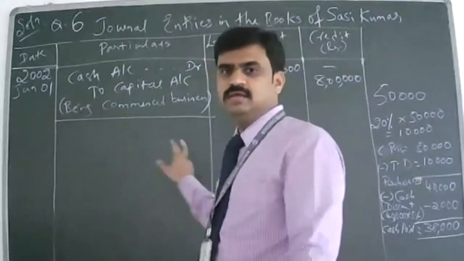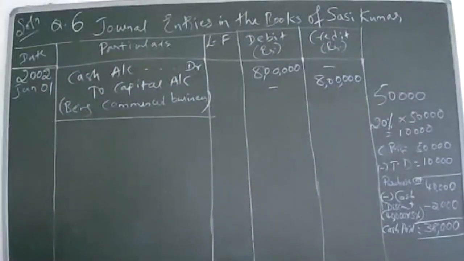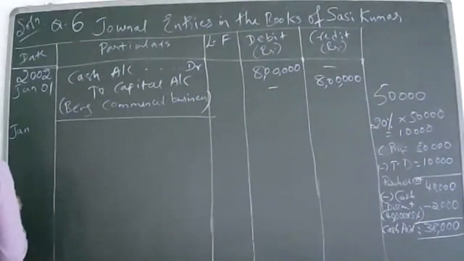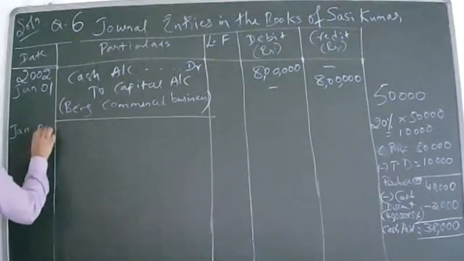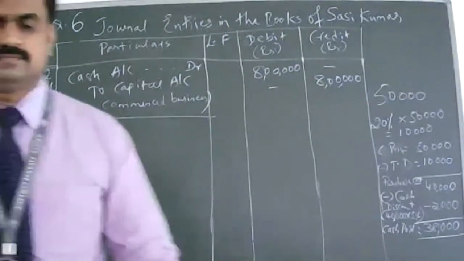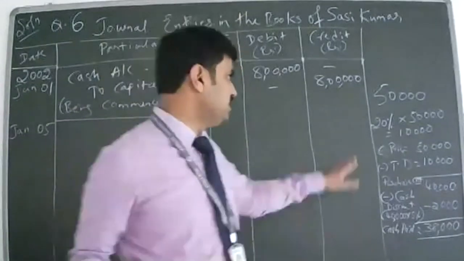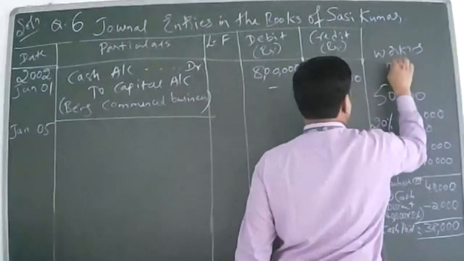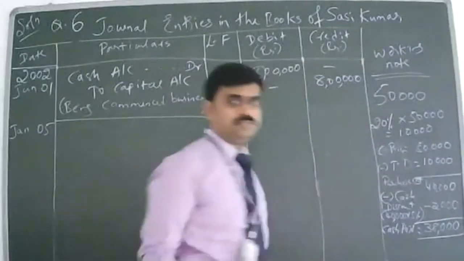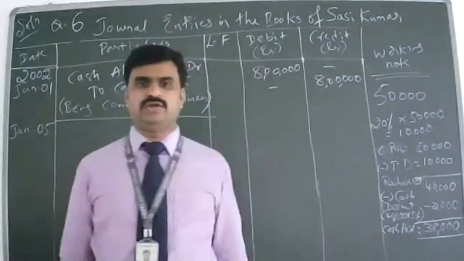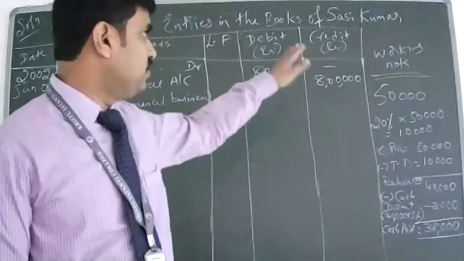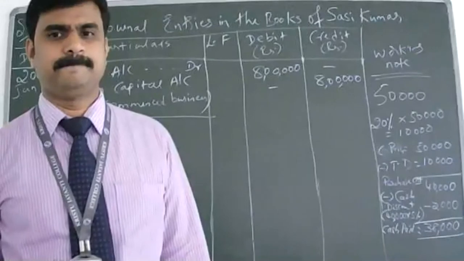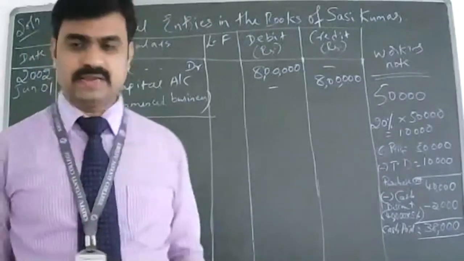Now, how to write this? I'll show you how to write this. Write down now. What is the date of the transaction? January 5th. Sir, should we copy that calculation? Yeah, please write down this calculation, all of you. This is a working note. Please copy this. I thought you had already copied. Please write down this working note. Yeah, quickly.